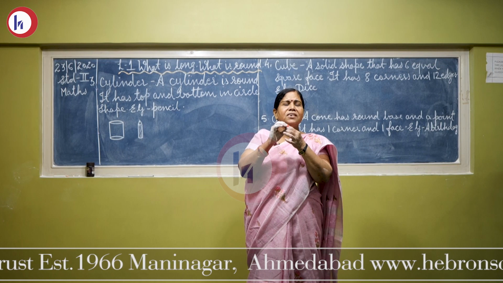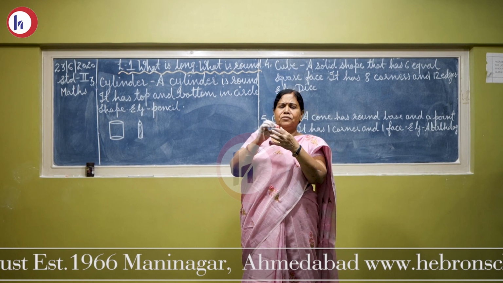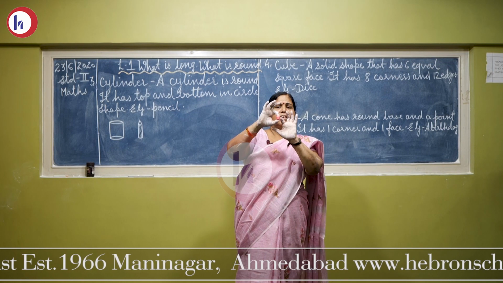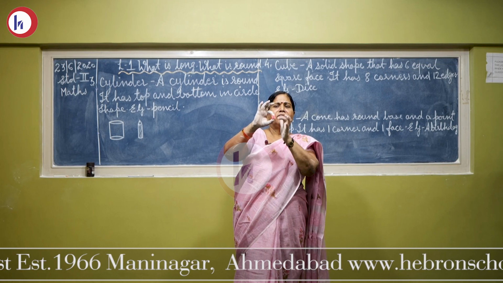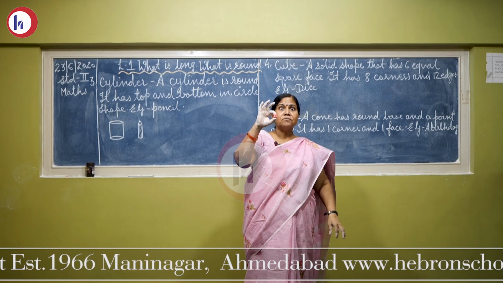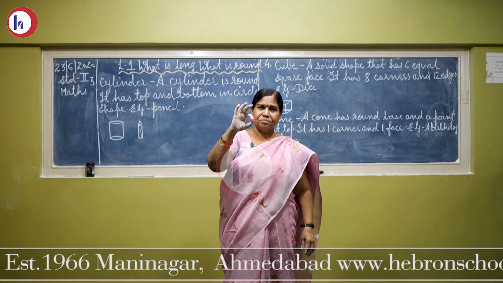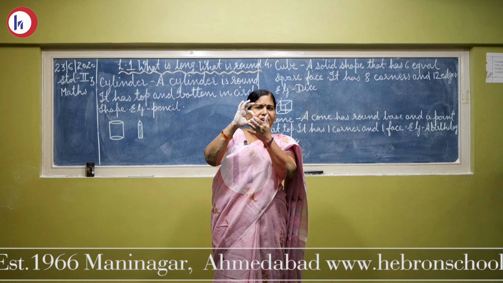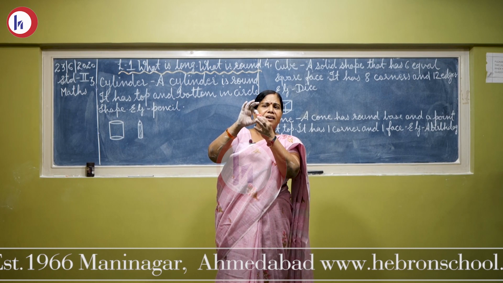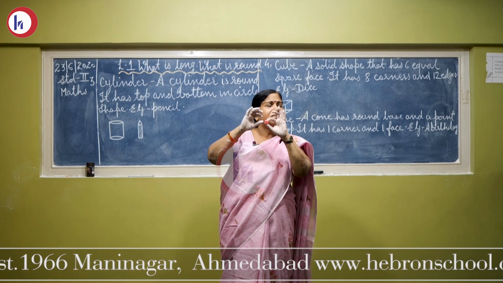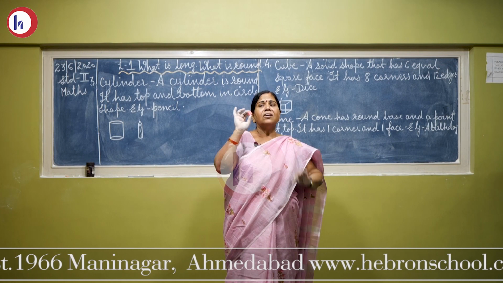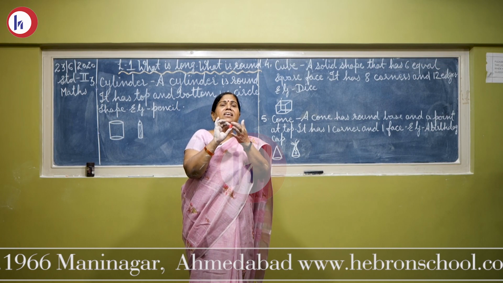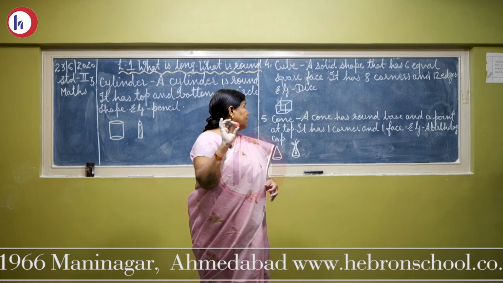आपने सबने देखा, आप इससे खेलते भी हो. अभी इसके सब shape, सब faces देखो आप. 1 face, 2 face, 3 face, 4 face, 5 face and 6 face. It has got 6 faces. Okay, right. सब face कौन से shape के हैं? अभी see this side, this side, this side, this side, this and this. It has got square faces. कैसा face है? All sides it has got 6 equal faces.